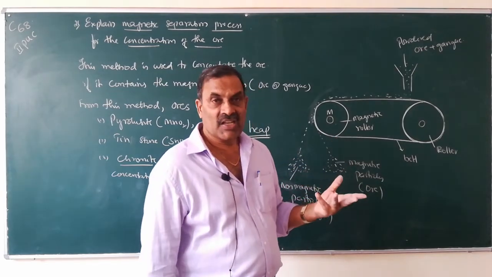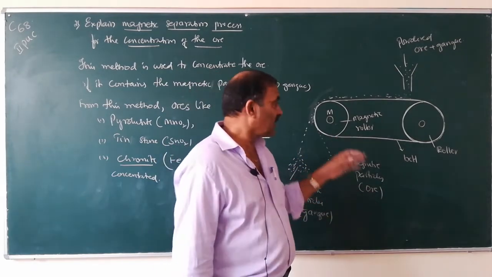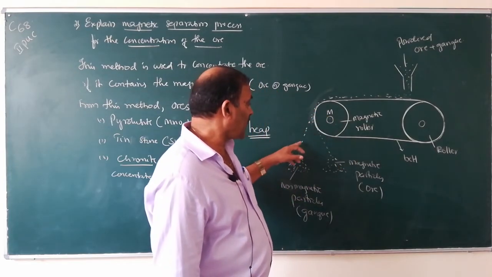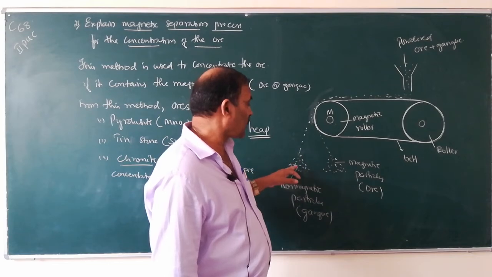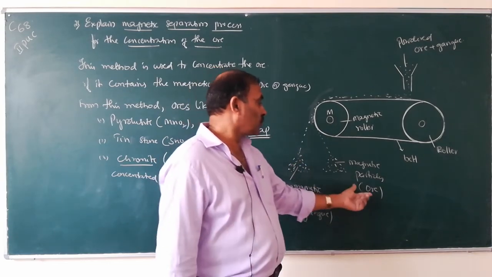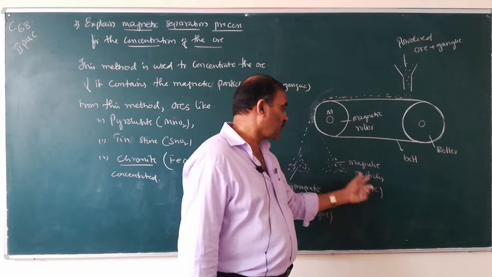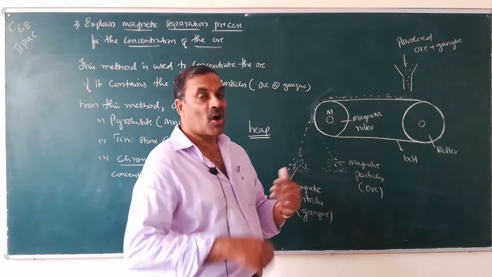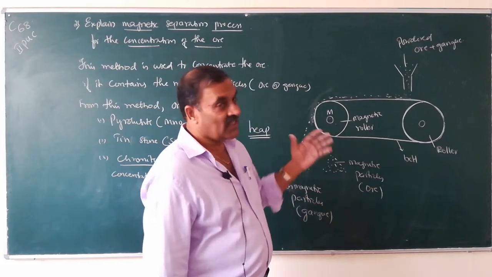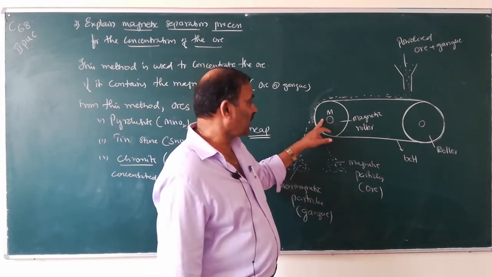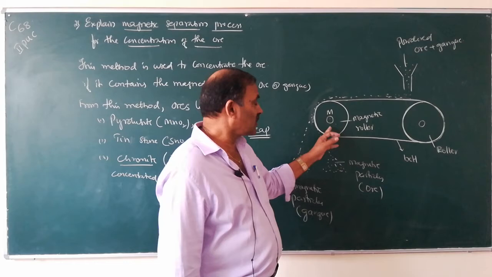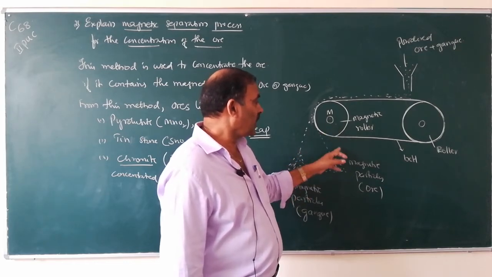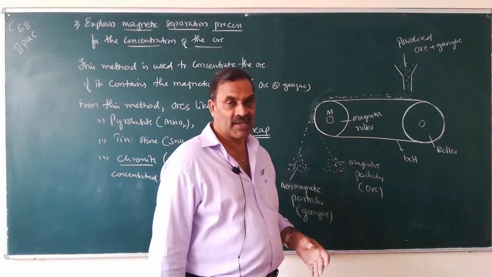If the gangue particles are non-magnetic, they are not attracted by the magnet and fall away from the magnet and form a separate heap. So, ore particles magnetic, gangue particles non-magnetic. On the other hand, if the gangue particles are magnetic, they will fall closer to the magnet. They are attracted by the magnet and form a heap closer to the magnet.